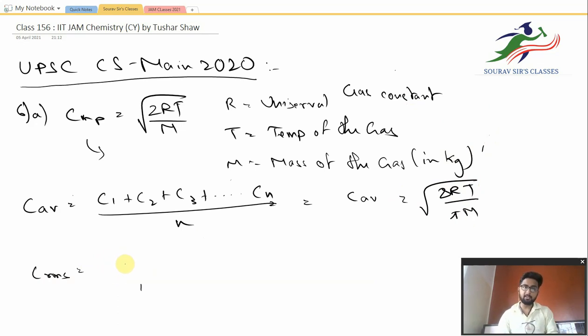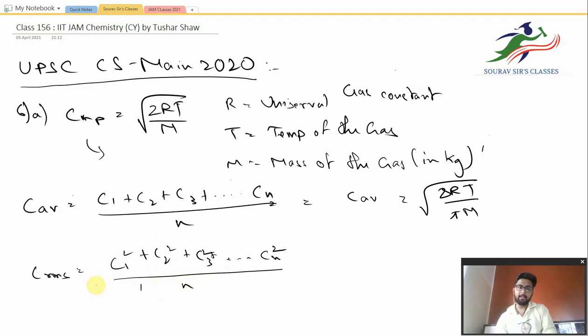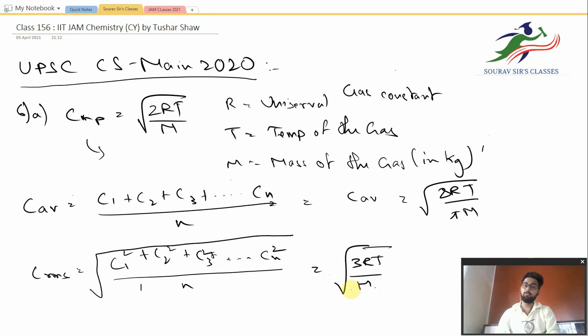We have to firstly square the velocities, C1 square plus C2 square plus C3 square plus up to Cn square. Then we mean it, that is we divide it by n, and after that we root it. So this is basically the root mean square velocity. It signifies the exact position on the Maxwell curve that I am about to draw. The basic formula for this is root over 3RT by m.